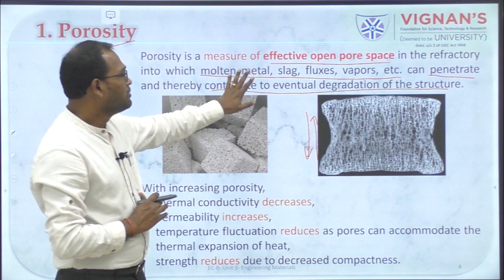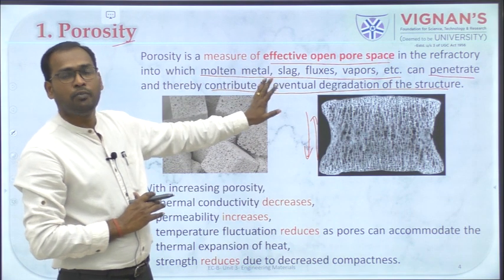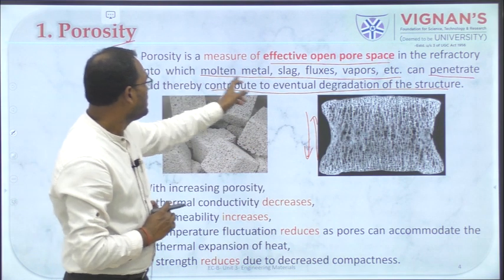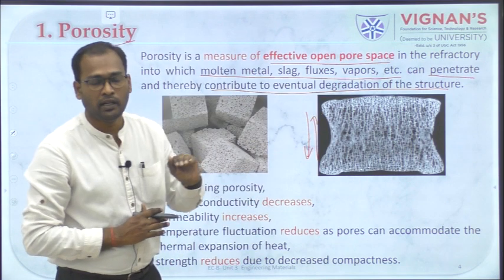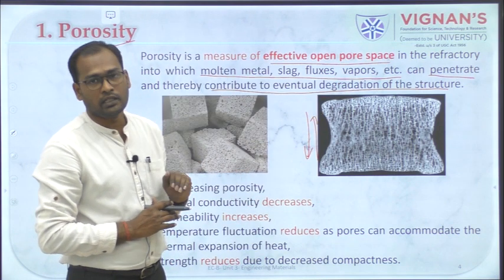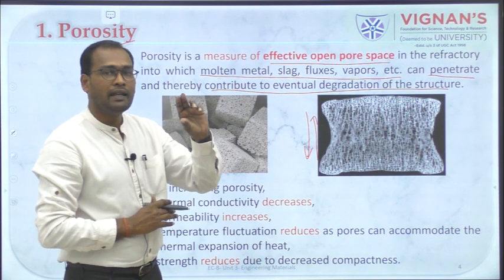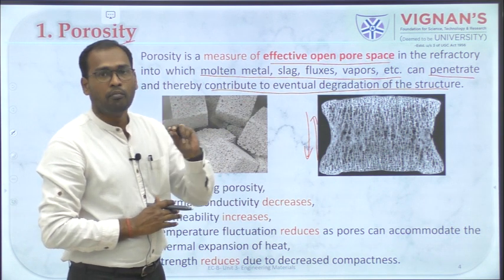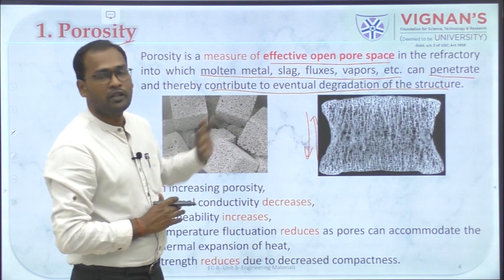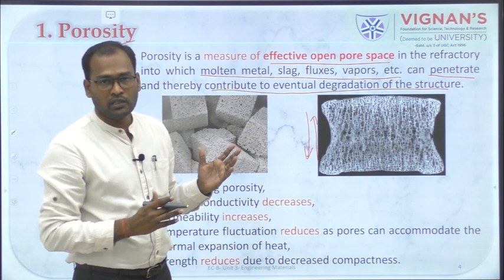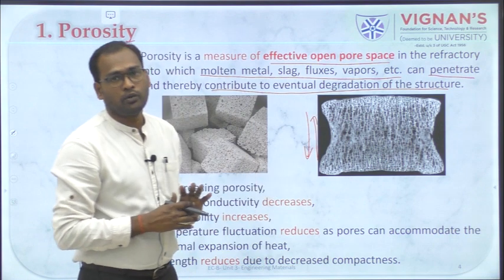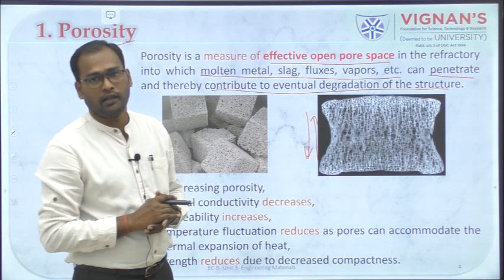So from this we can understand that if the porosity is less, penetration will be lesser. If penetration is lesser, then the degradation will also decrease. So the lesser the porosity, the better the structure of the material. The more the porosity, a lot of things can penetrate to it, and more degradation can happen.